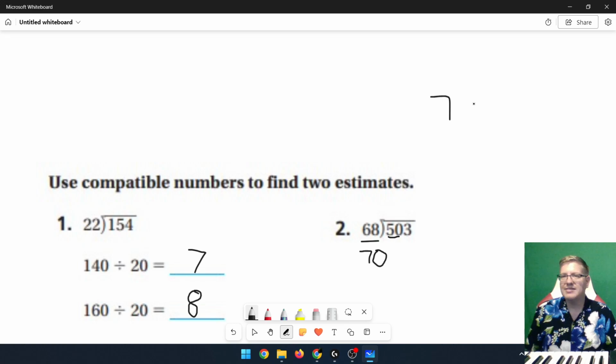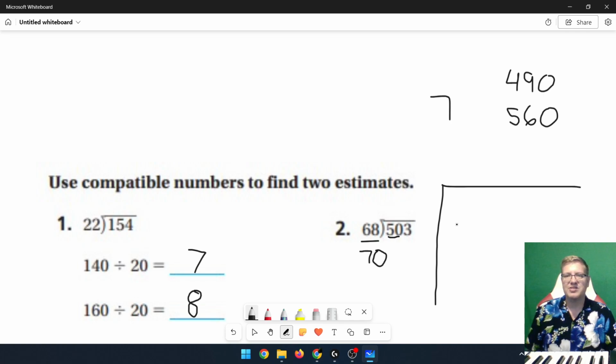So our answer, 7 times 7 would give us 49. 7 times 8 would give us 56. And so when we set up our problem, we can use 70 here, and we can use 490 for one and 560 for the other. So we would set up our problem to look a little bit like this. I'm just going to draw a little line to kind of divide things out.